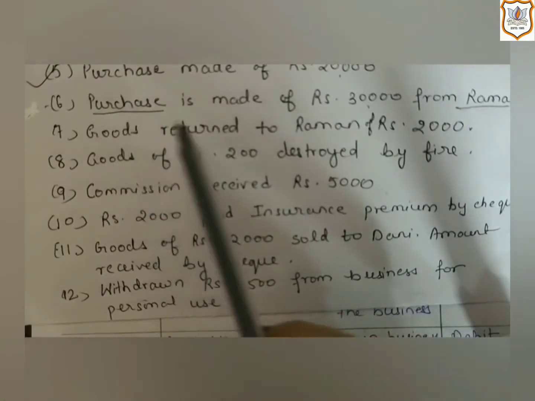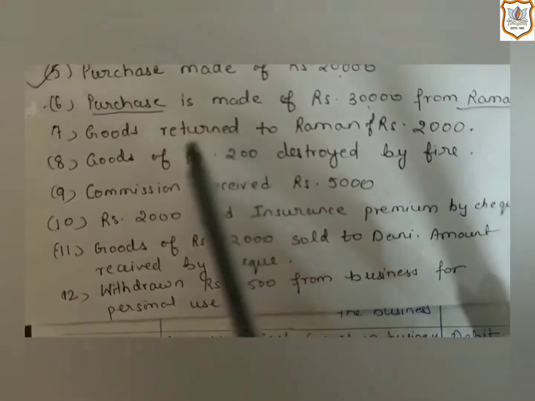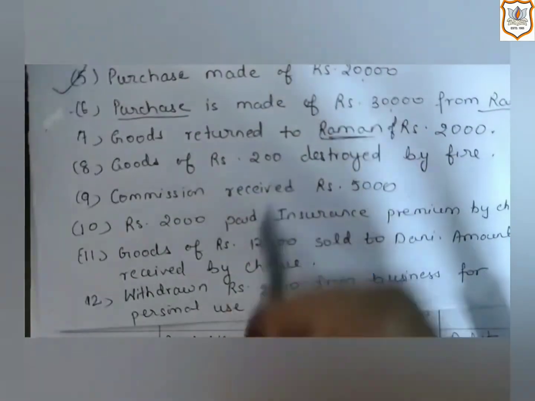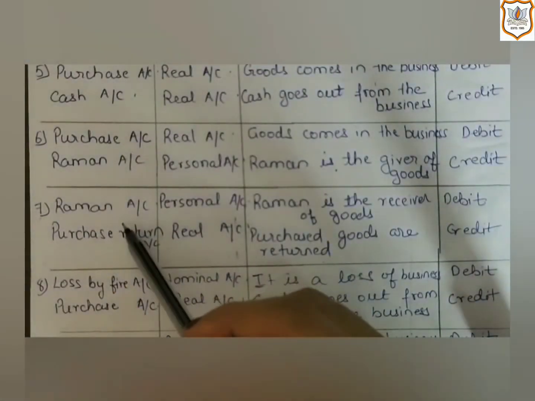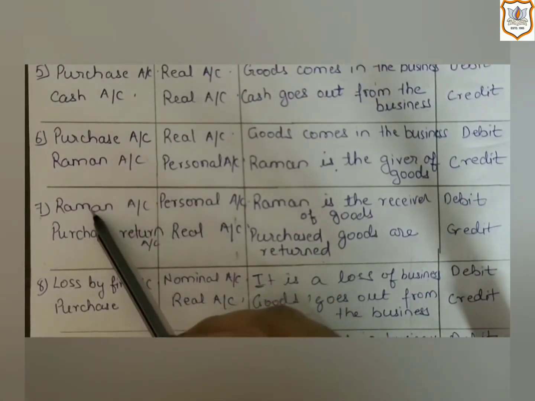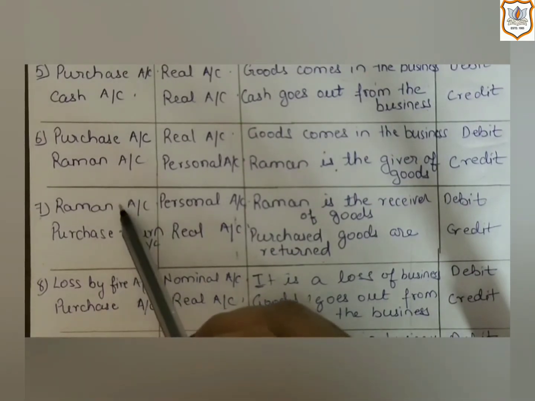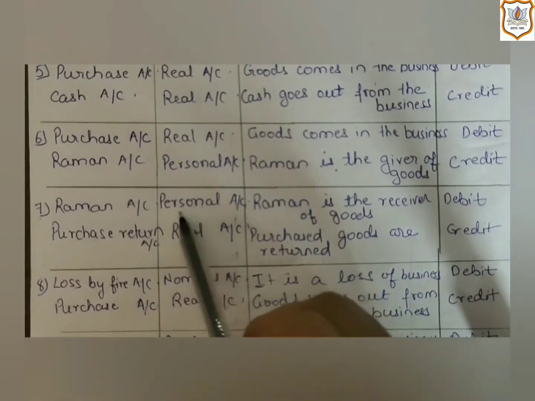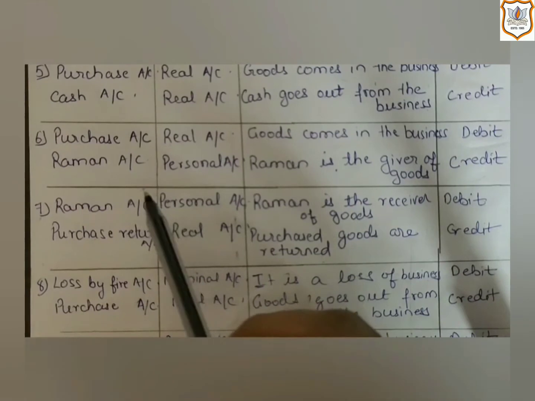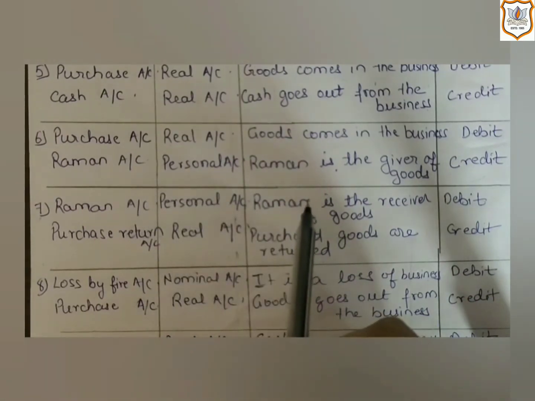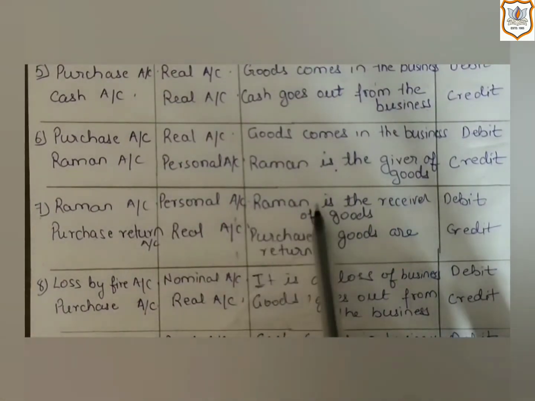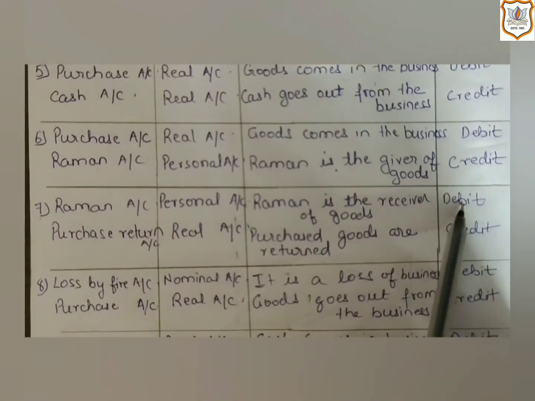What will we name it? We will name it purchase return account. And the second account which will be affected is Raman's account. So we have two accounts which will be affected, Raman's account and purchase return account. Raman's account, as it is the name of a person, a live person, here we will apply the rule of personal account, which says debit the receiver. And here Raman is receiving goods because we are returning it to him. So he is the receiver, and according to the rule of personal account, his account will be debited.